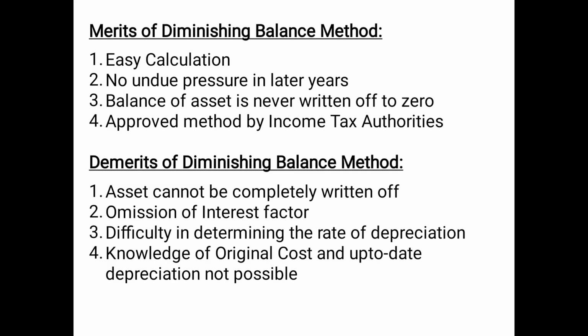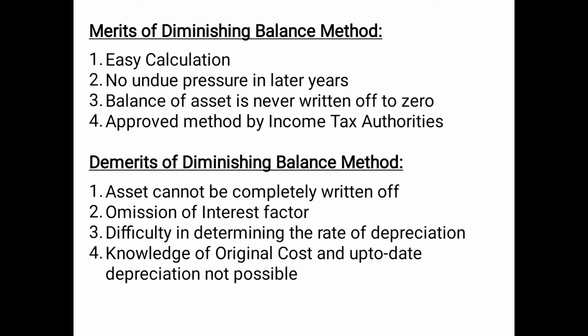Now, merits of diminishing balance method. Number 1, it is easy to calculate because it is a more realistic approach. Number 2, no undue pressure in the later years, since the asset value goes on decreasing, so is the depreciation value. Number 3, balance of asset is never written off to zero. Again, it is a very unique point that in case of diminishing balance method, the value of asset never becomes zero, but in case of straight line method, the value of asset becomes zero. Then number 4, approved method by income tax authorities. Income tax authorities approve the written down value method, and they do not approve the original cost method.